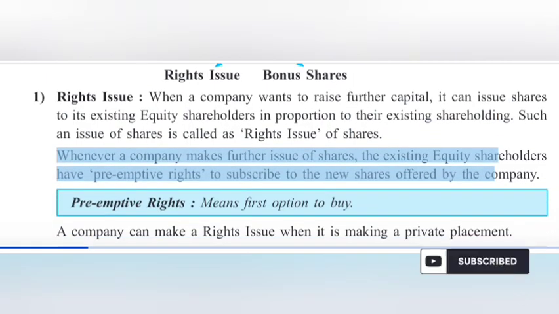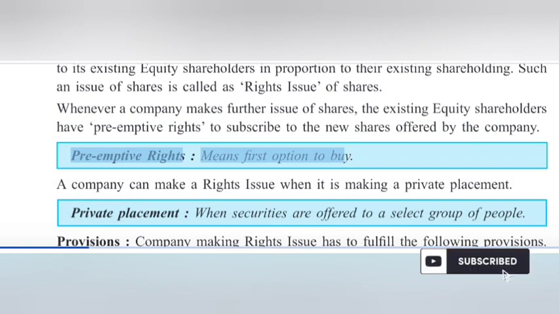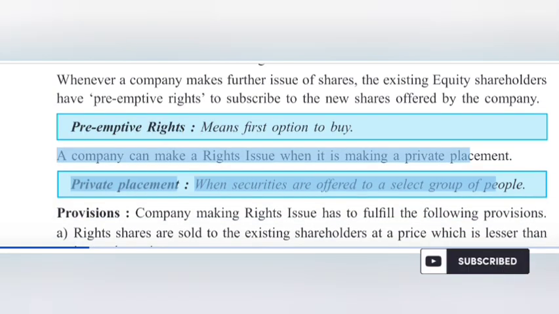Whenever a company makes further issue of shares, the existing equity shareholders have preemptive rights to subscribe to the new shares offered by the company. Preemptive rights means first option to buy. A company can make a rights issue when it is making a private placement. Private placement: when securities are offered to a select group of people.